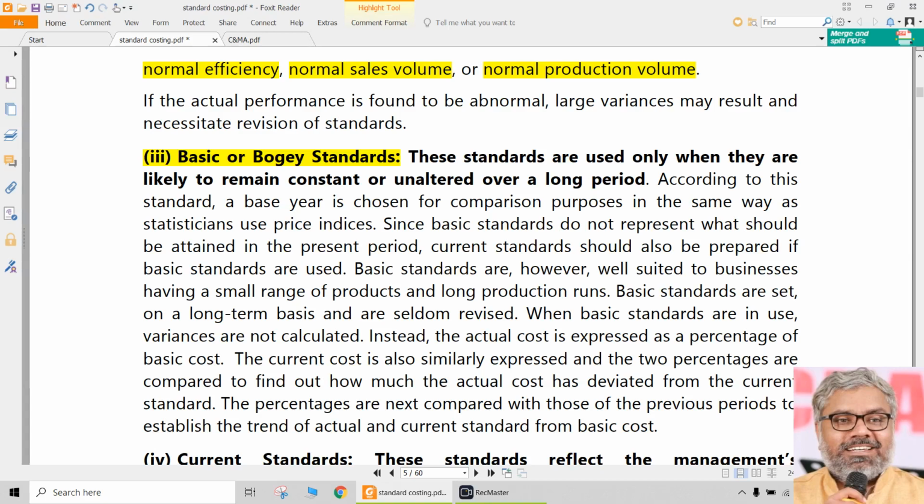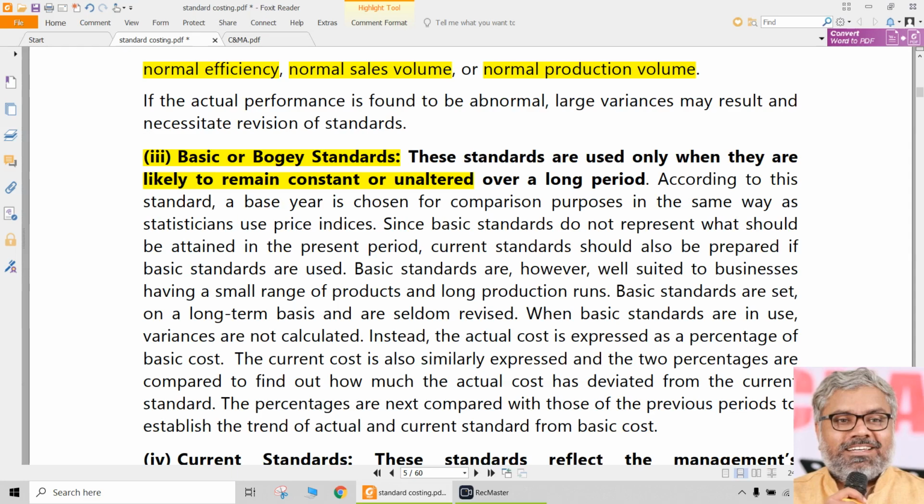But sometimes certain standards are called basic standards or bogey standards. Bogey means the same thing will go; it follows the same route and will not follow any other. These types of standards can be set when all the factors are likely to remain constant or unaltered over a long period of time. So these standards are generally not revised each year. They will be the same. They are not going to change. It is a basic standard or bogey standard.